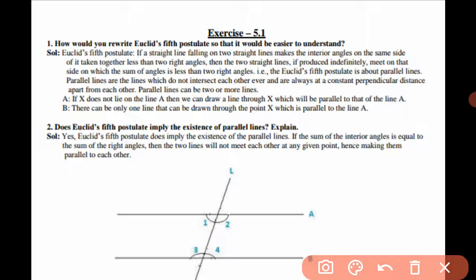The Euclid fifth postulate is about parallel lines, and parallel lines are lines which never intersect each other and are always at a constant perpendicular distance apart. Parallel lines can be two or more lines. Now in part A, if point x does not lie on the line, we can draw a line through x which is parallel to it. And in part B, there can be only one line drawn through the point x which is parallel to line A.